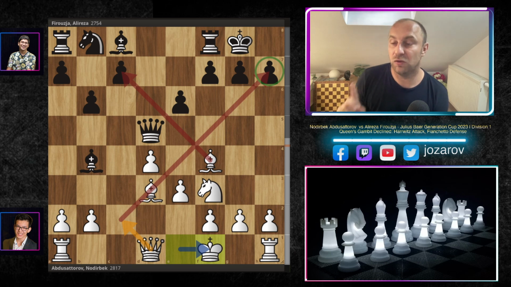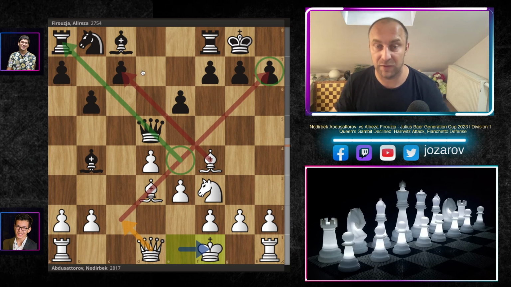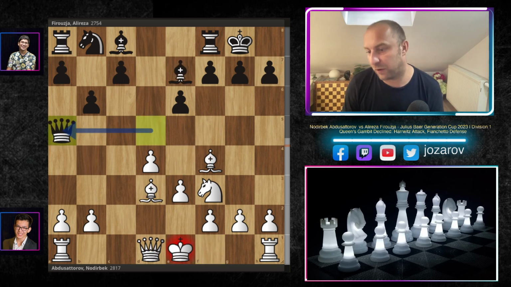For instance, queen to c2 is already a threat hitting the pawn on h7. Queen to c2, queen to e4 is in one moment also an opportunity. The pawn on c7 is weak, so there are many dynamic opportunities here for white. Also, what black could do in this particular position instead of bishop to b4 is this idea, queen to a5.